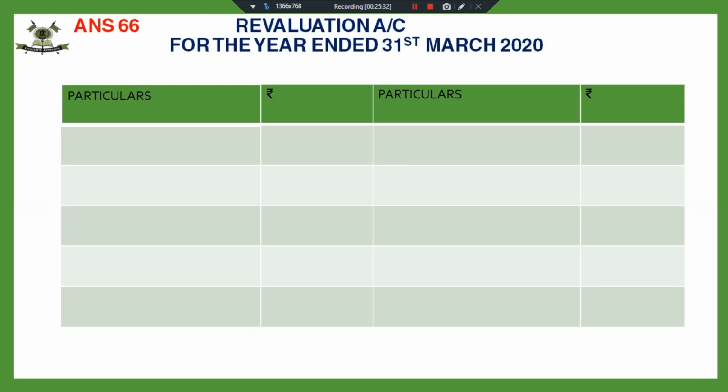I want you to tell me the sacrificing ratio without calculating. What will be the sacrificing ratio? Yes, what is the sacrificing ratio?